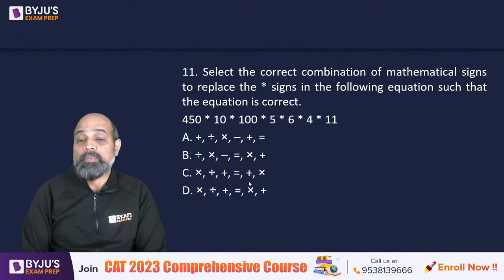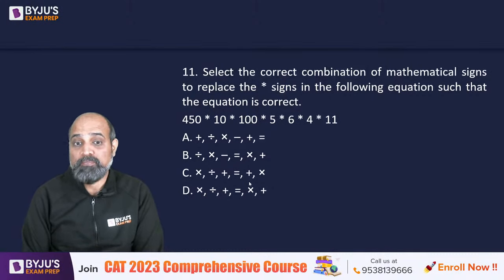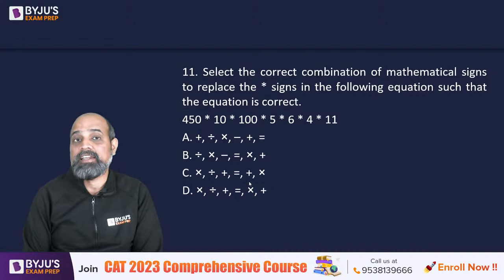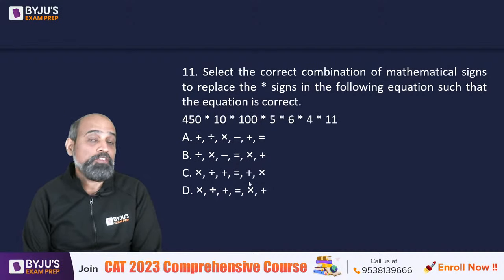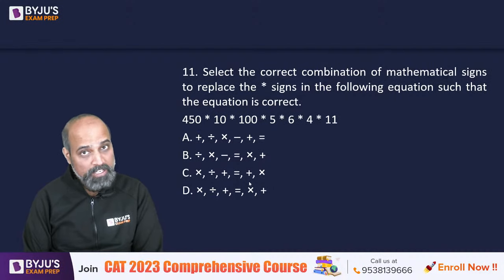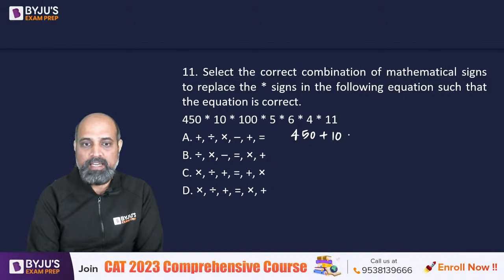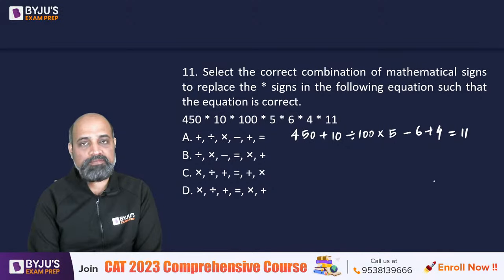Select the correct combination of mathematical signs to replace the asterisk signs in the following equation such that the equation is correct. Well, the only way is to go option by option. First one is going to give us 450 plus 10 divided by 100 into 5 minus 6 plus 4 is equal to 11.